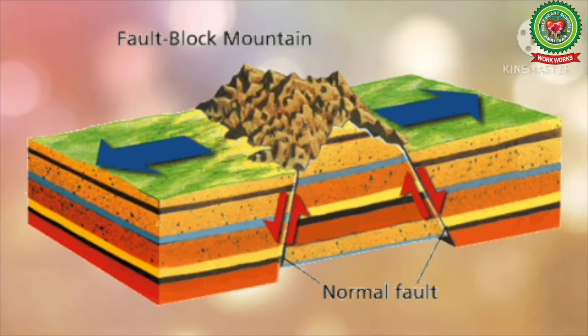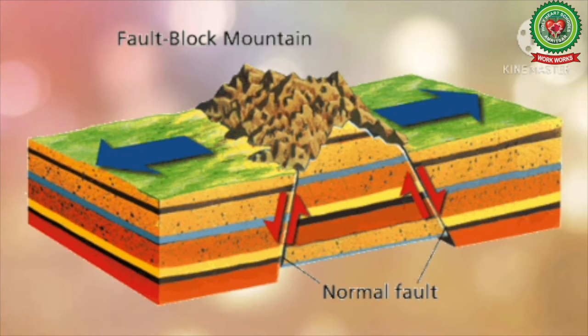Sometimes when the tectonic plates move away from one another due to the horizontal force of tension, causing the surface of the earth to crack apart, a fault is formed by these cracks. Blocks of earth between the faults may be raised or lowered. So block mountains are formed in two ways.